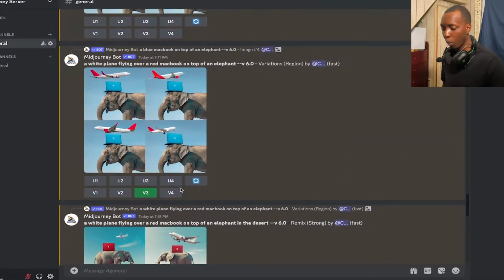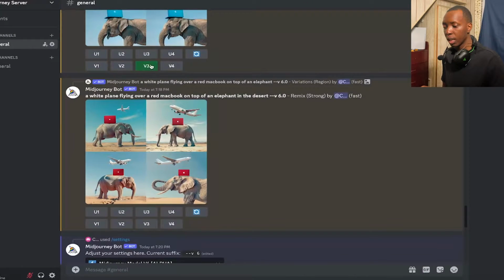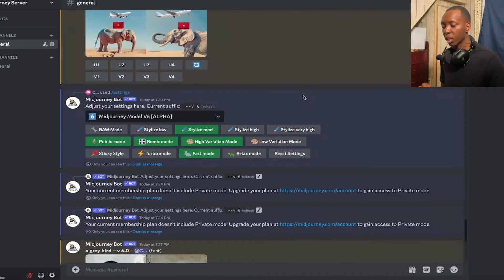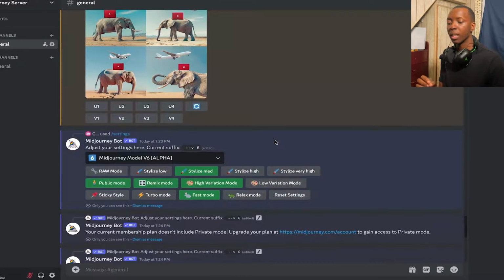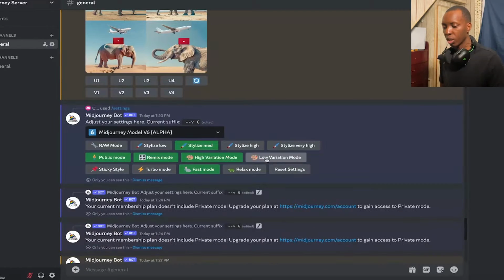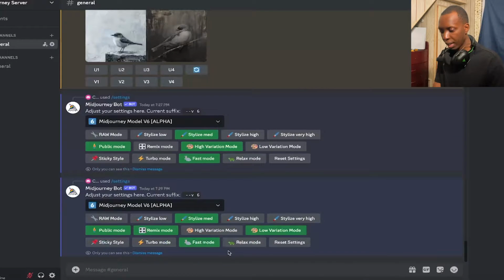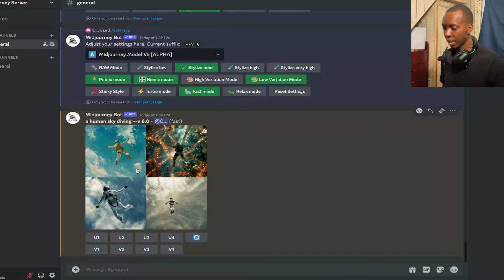In fact, if you scroll back up to when we did the V3 option right here and we chose it, you'll see that the remix was by default strong. If we were to change it to low variation mode, you would see that the remix would be by default subtle. So we could try that really quickly so that you see what I'm talking about. So right now it's in low variation mode. So now we got some, wow, there's actually some really cool images.